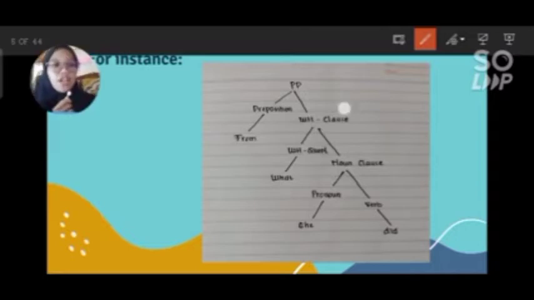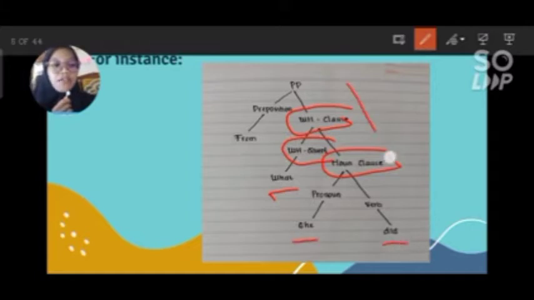Next, we have a WH clause, which is a noun clause. What she did comes after from, and then it constructs a prepositional phrase.